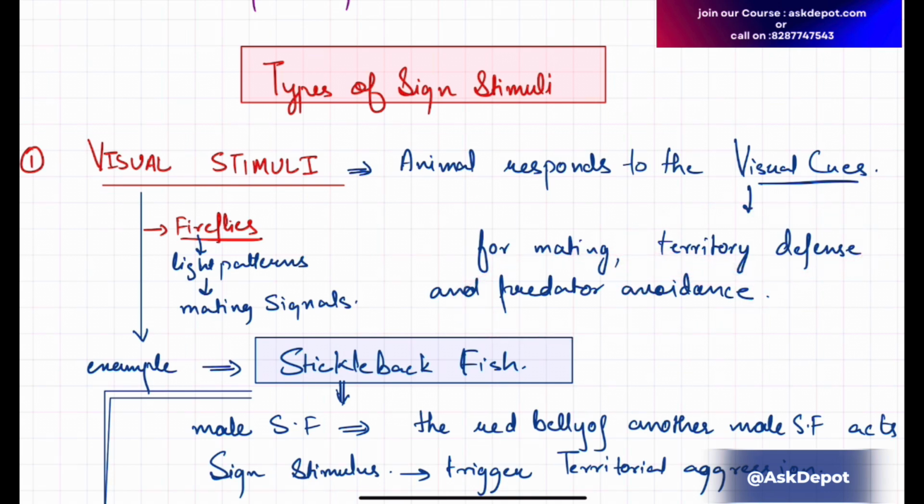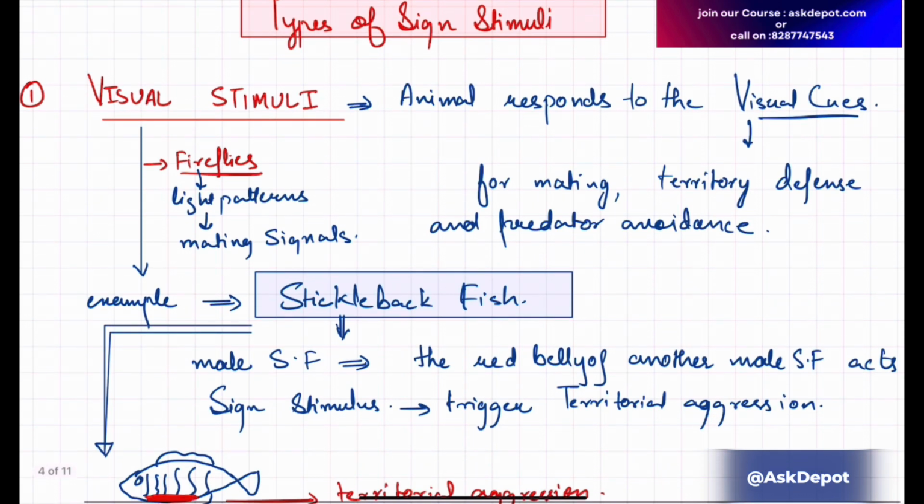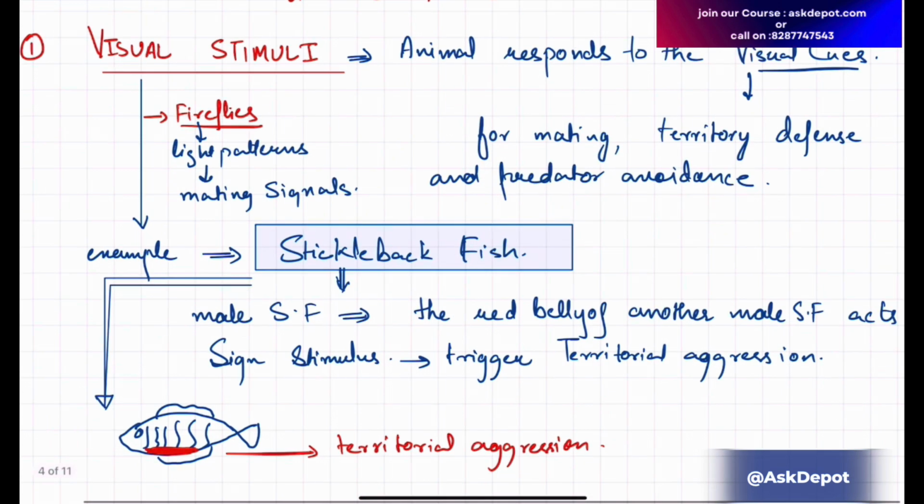All this happens through visual stimuli, meaning one organism is able to see. Examples include fireflies, which have particular light patterns that act as a mating signal, perceived by another firefly through its eyes.